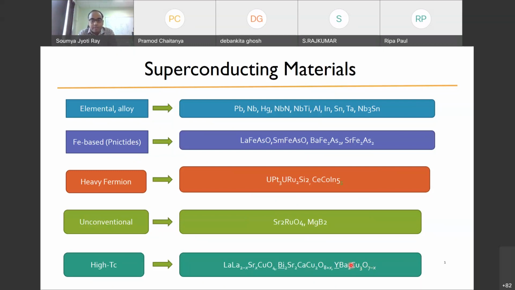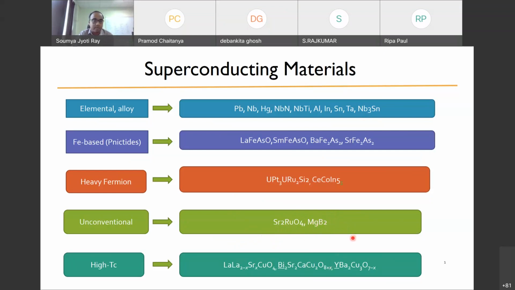Now, other than this, there are a few other classes. Not all are covered here. I have covered mostly the interesting, or widely researched ones. There are these unconventional superconductors like strontium ruthenate or magnesium boride. Usually they have a different kind of electronic pairing, which is why they are different from the others. But they have a lower TC. Typically in strontium ruthenate it is around 1.5 Kelvin. In magnesium boride it is quite high, but again they don't come under high TC or elemental superconductors.